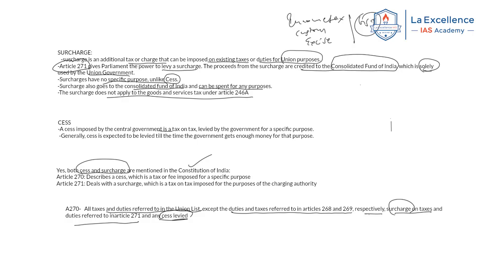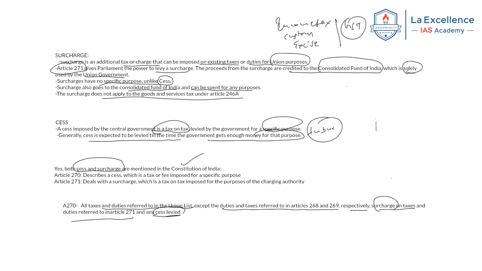Now, cess is imposed by the central government, and is a tax on tax. Again, it is levied by the government for a specific purpose. This specific purpose is a keyword for the cess. Generally, cess is expected to be levied till the time the government gets enough money for that purpose. For example, if it is imposing a health cess to combat tuberculosis, let's say, it will impose it continuously until the money is sufficient to address the issue of tuberculosis as a project or as a scheme, things like that. These are the things you have to remember from the examination perspective, especially from the prelims perspective, regarding surcharge.